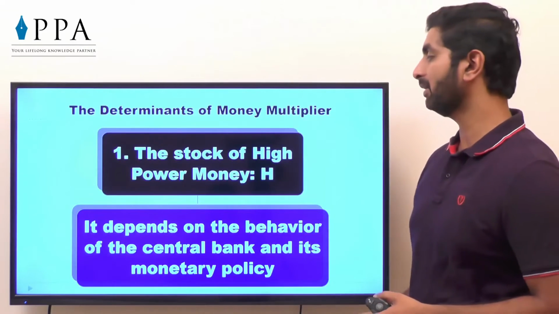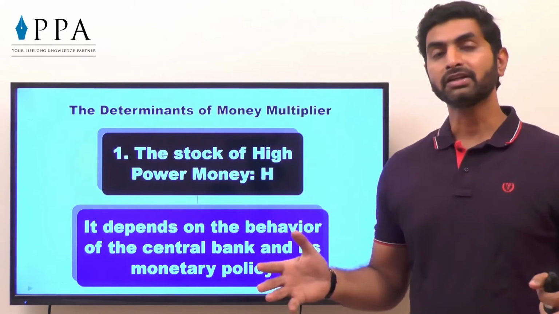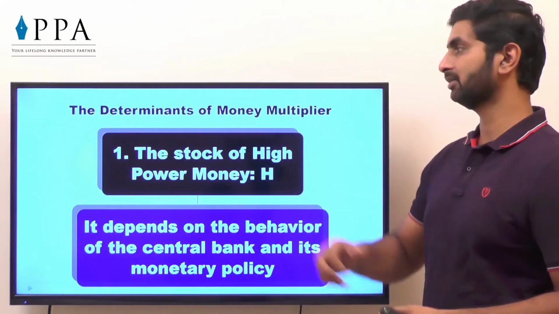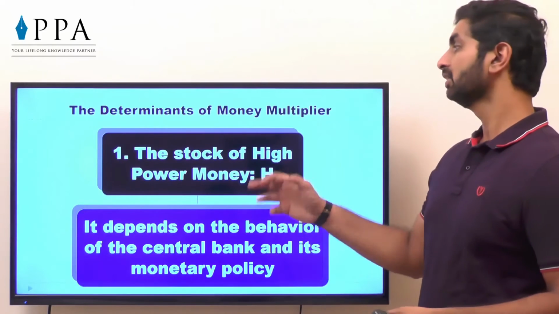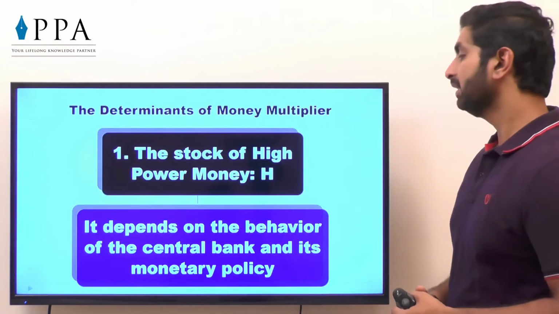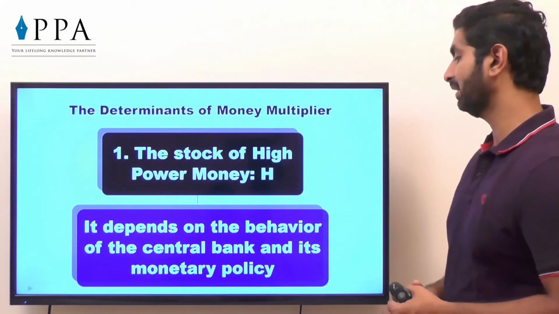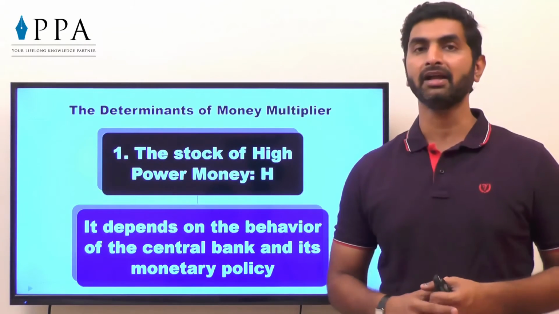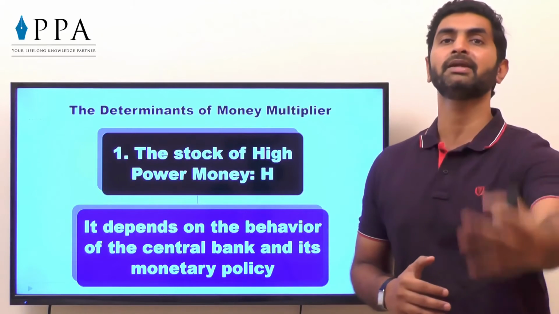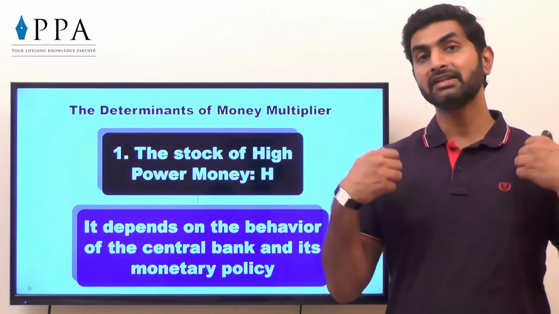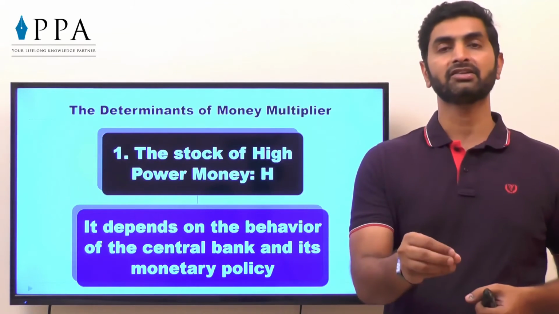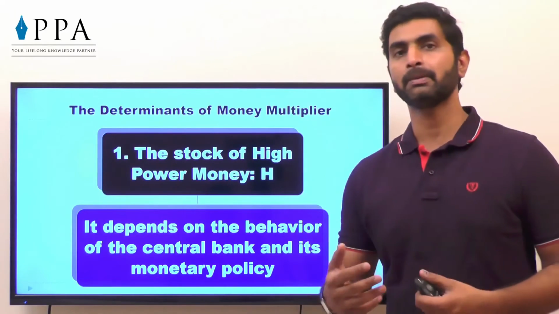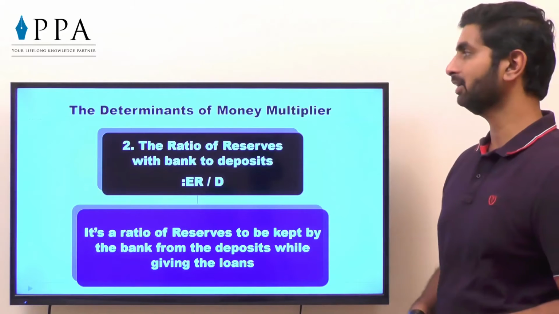The stock of high power money, H. What determines the monetary base and the money multiplier? First factor which determines the base is H, the stock of high power money. It depends on the behavior of the central bank and its monetary policy. What is the policy of the central government and RBI, that is the central bank, towards making the money available? As I said, if it is lenient and has very low interest rates on loans, more amount is available in the hands of the public. So it depends on the behavior of the public and the policy of the central bank and government.